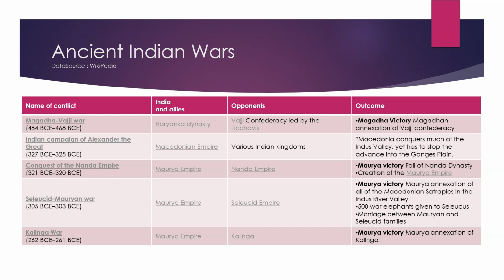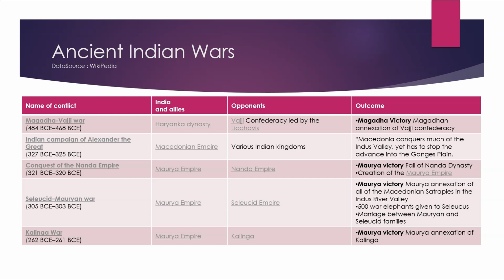Then it was the conquest of the Nanda Empire, 321 to 320 BCE. It lay under the Maurya Empire. Opponents were the Nanda Empire. Outcome was Maurya victory, fall of the Nanda dynasty, creation of the Maurya dynasty.